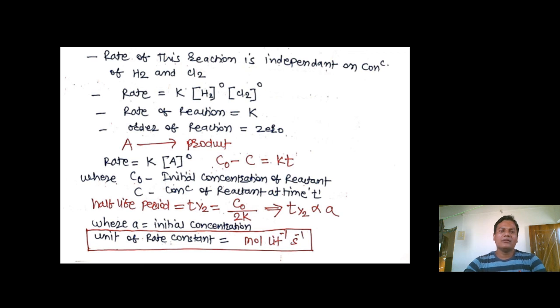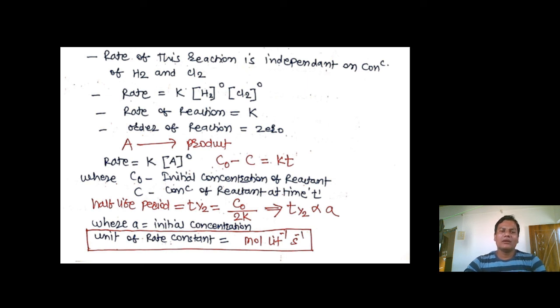So A is giving the product. So rate is directly proportional to concentration of A to the power 0. So it becomes rate is equal to K into concentration of A raised to 0. A raised to 0 is unity or 1. So rate is equal to K or R is equal to K, which we have seen in the earlier slide, where C0 is the initial concentration of reactant. You can also write C0 minus C is equal to Kt, where C0 is initial concentration and C is the concentration of reactant at the particular time mentioned.